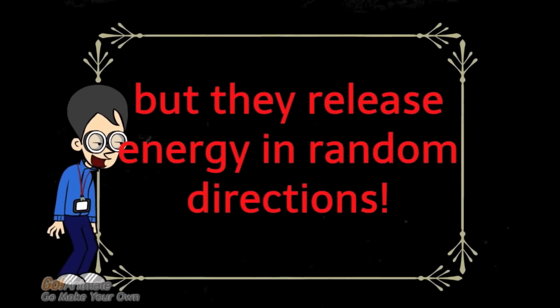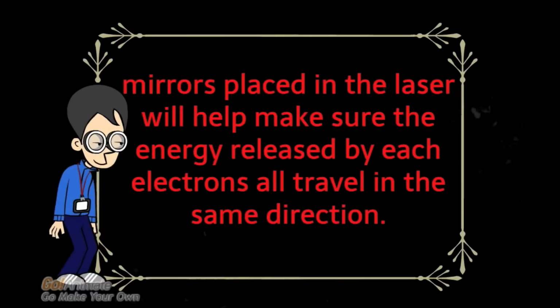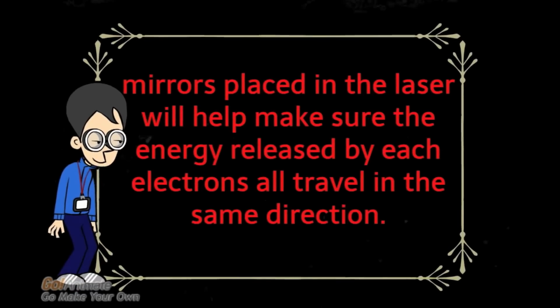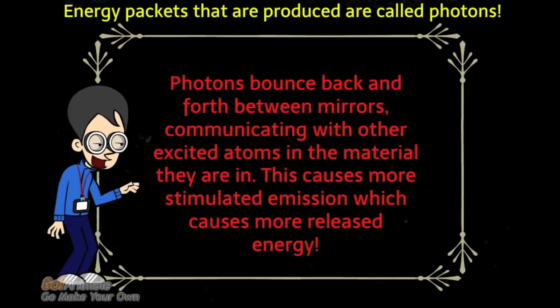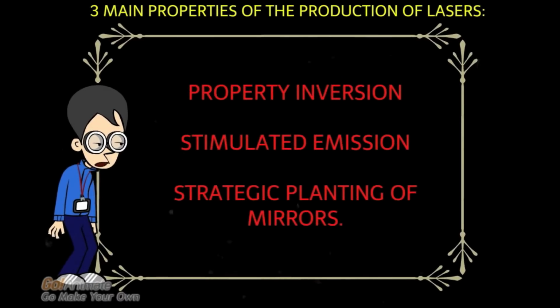However, there is a slight problem with that. All the electrons release energy in different directions, but by strategically placing mirrors within the laser, the energies will emit in the same direction. As photons bounce back and forth between mirrors, they communicate with more excited atoms in the material, causing more stimulated emission. Thus more energy is released as photons. So now we have three very important properties: population inversion, stimulated emission, and strategic placing of mirrors.